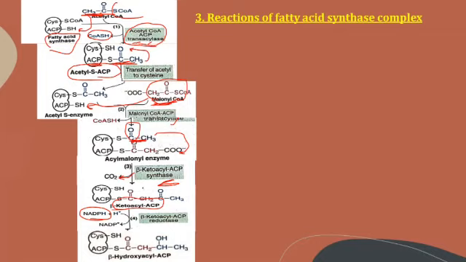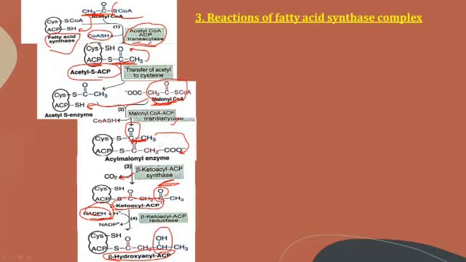Here the reducing equivalents are supplied by NADPH, resulting in the formation of beta hydroxy acyl ACP. The keto group is converted into the hydroxy group by the addition of hydrogens.